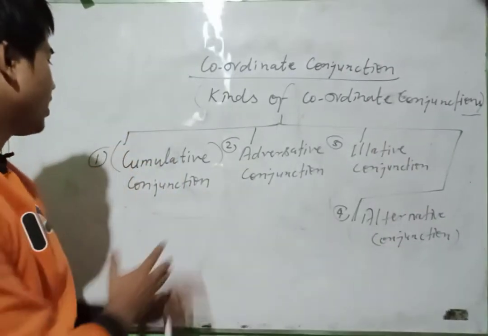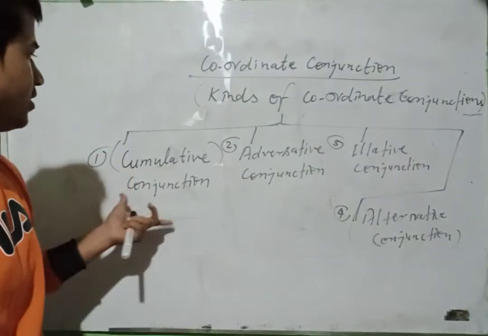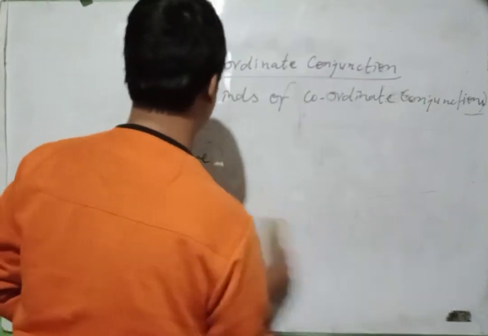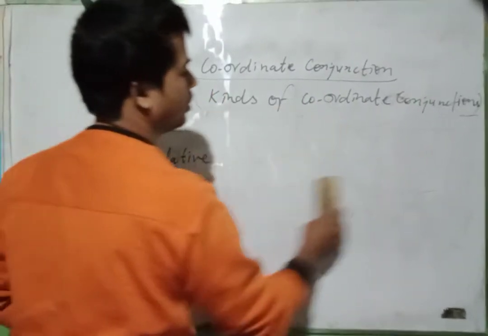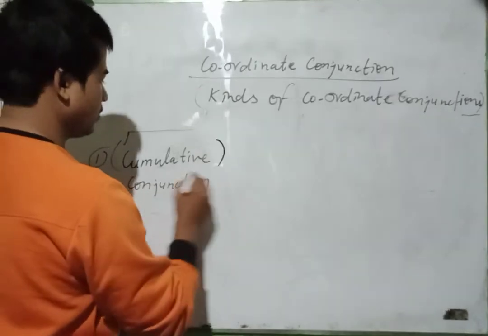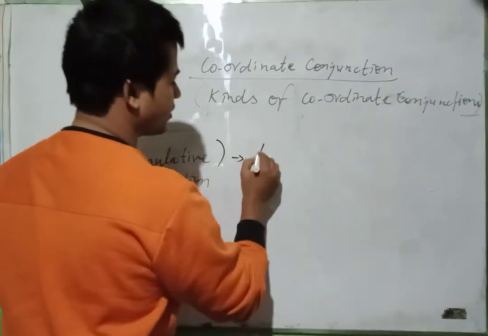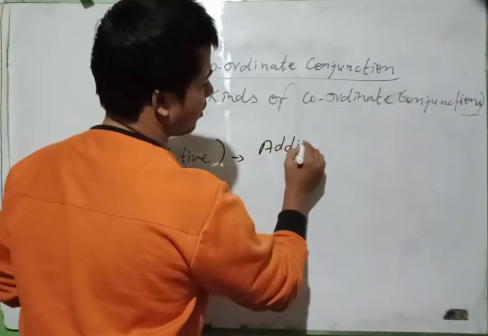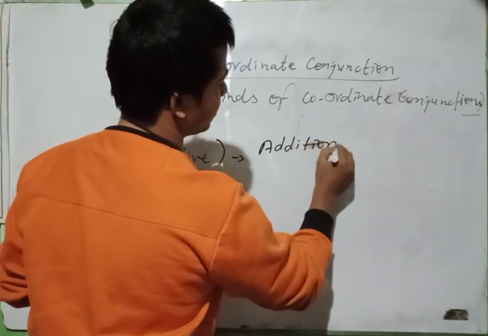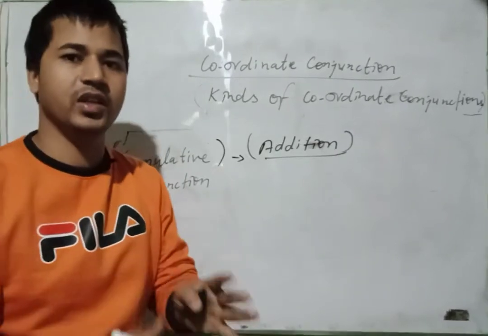What is cumulative conjunction? It has the expression of addition. We can understand the meaning of addition because it always adds two sentences that will be equal parts.